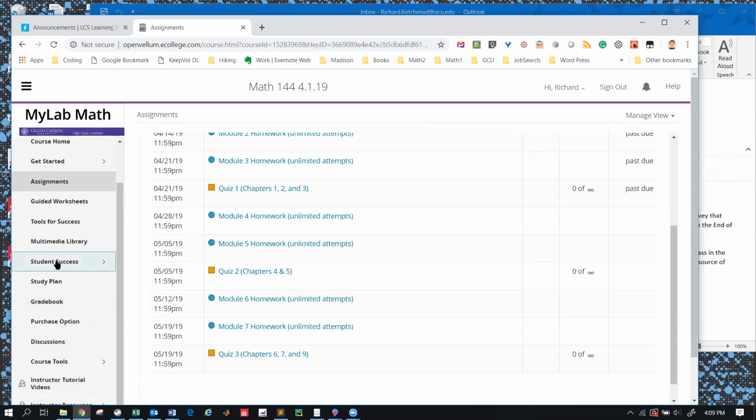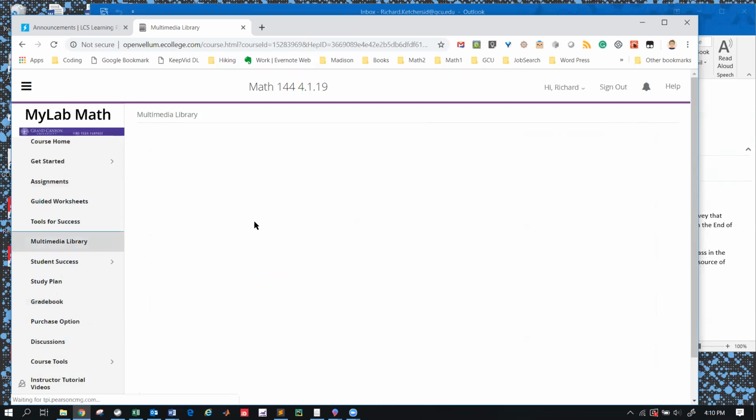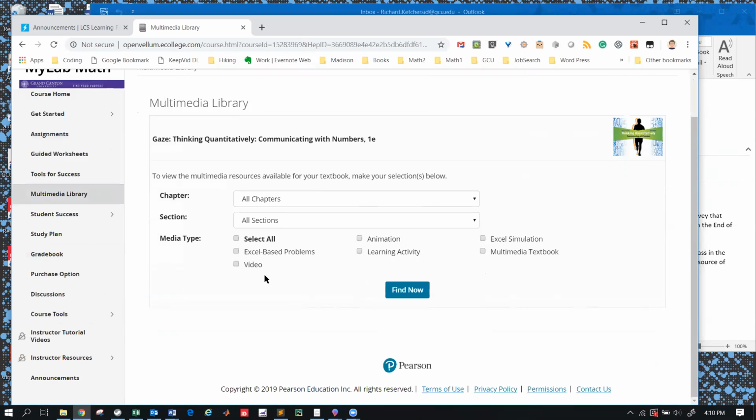We don't do anything with the study plan. We don't do anything with the student success or the tools for success. The guided worksheets you can look at. We occasionally use those. The multimedia library is the main other thing.